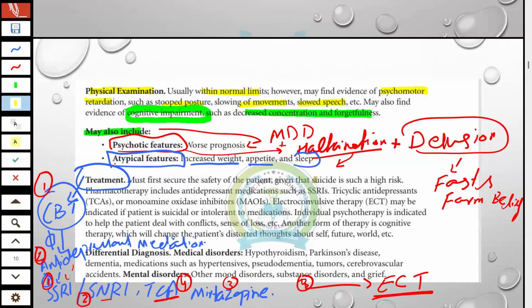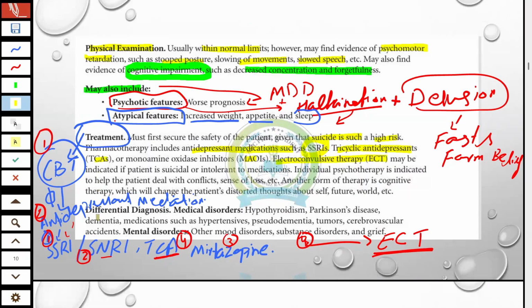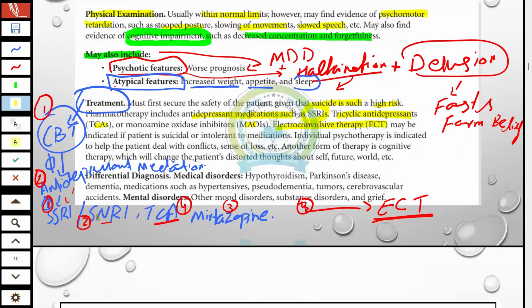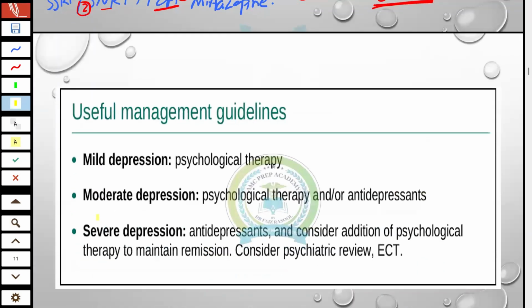So the treatment must secure the safety of the patient, and given that suicide is a high risk. Pharmacotherapy includes antidepressant medication, including SSRI, tricyclic antidepressant, or monoamine oxidase inhibitor. And then the last will be ECT. But the sequence which I told you, you have to memorize this. Okay, doctor, move to next.